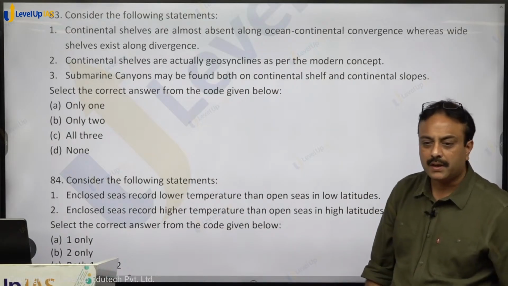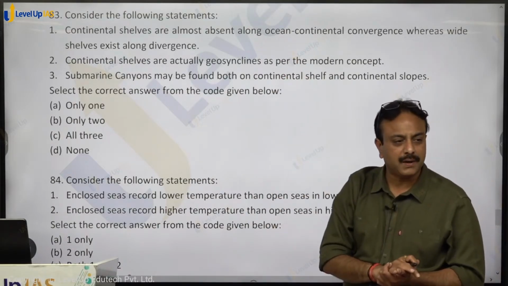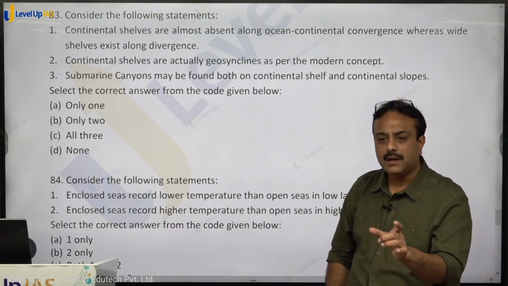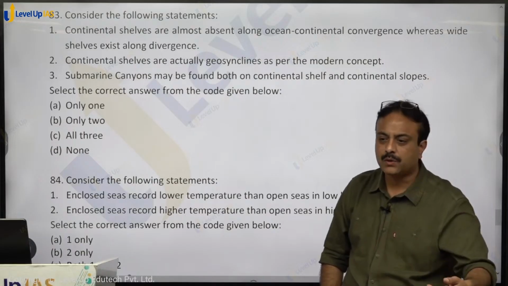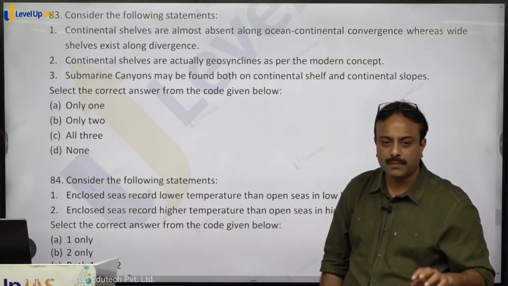When the oceanic plate applies pressure on the continental plate, the part affected the most is the shelf, which is next to the oceanic plate. And so the shelf will be folded up to form the fold mountain.